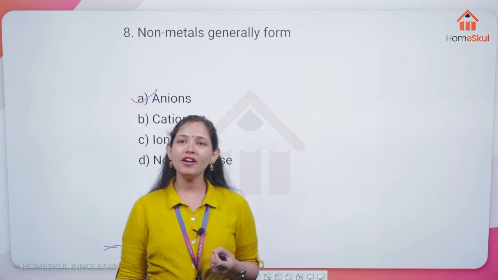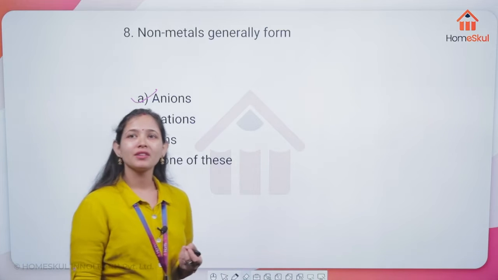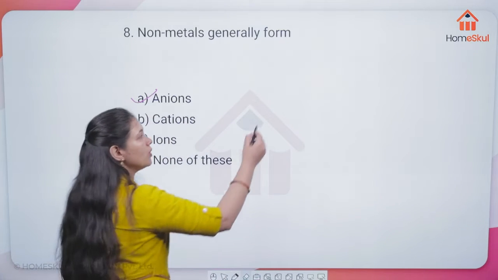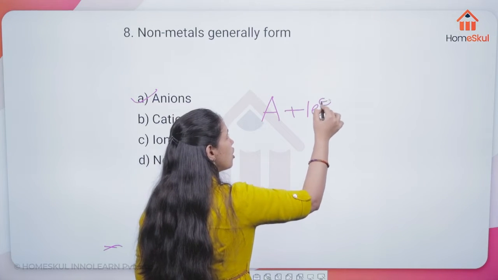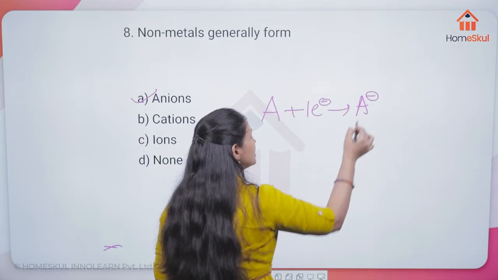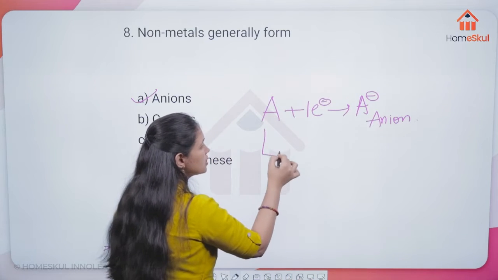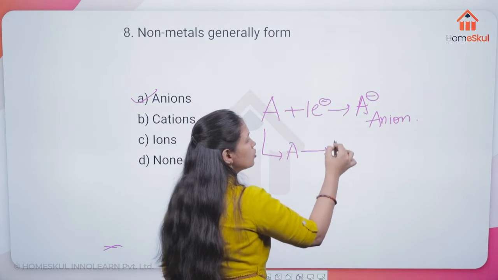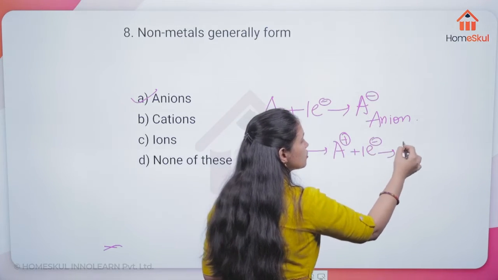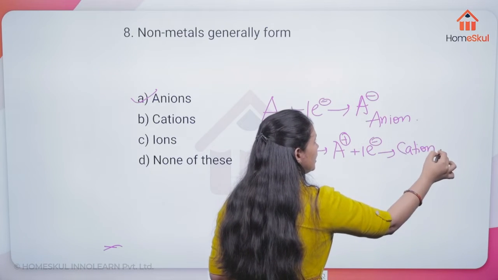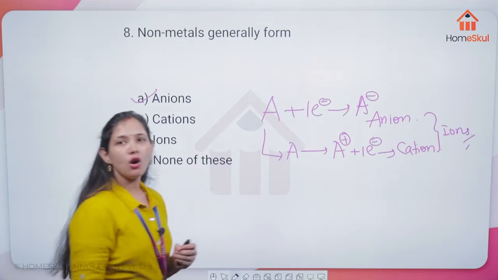Negatively charged. Very correct, Rita, Diya, Velga, Mohammed, Anushka, everyone. Here, it means you are going to have a metal or an element A. If it gains an electron, it is going to form A minus, that is going to be an anion. And if this A is going to lose an electron to form a positively charged species, releasing an electron, it is going to form a cation. And they both are the category of ions. They are called ions.